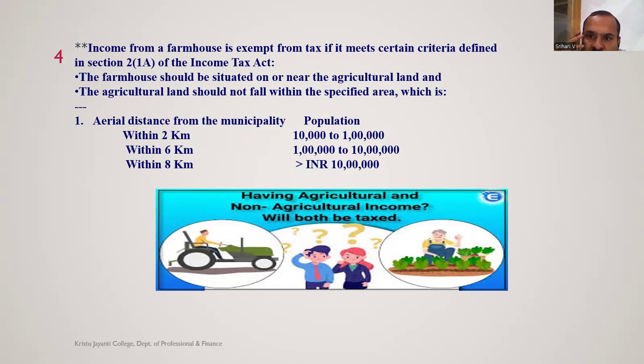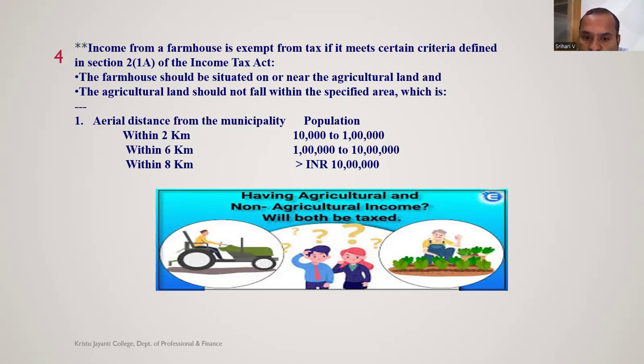Based on certain criteria, the farmhouse should be situated near the agricultural land. The agricultural land should not fall within the specified distance, that is, within 2 kilometers from a municipality. Within 6 kilometers where the population is 1 lakh to 10 lakhs.